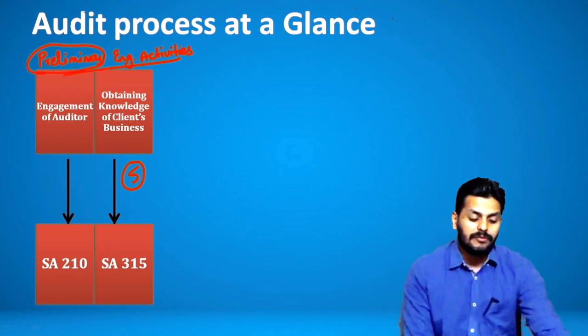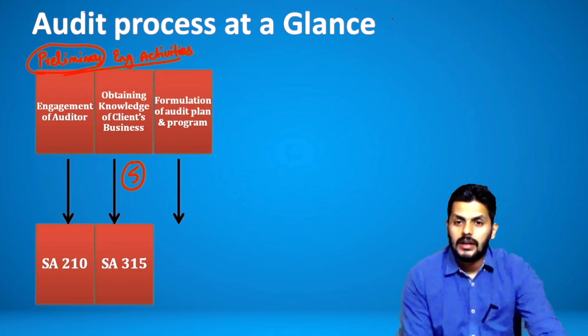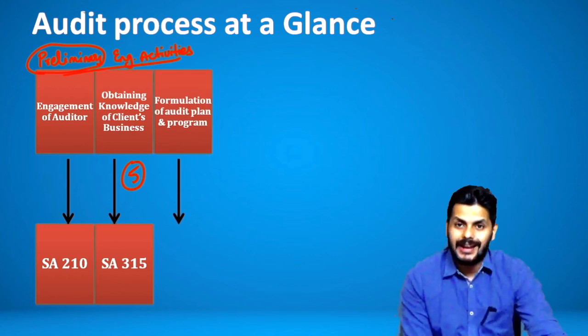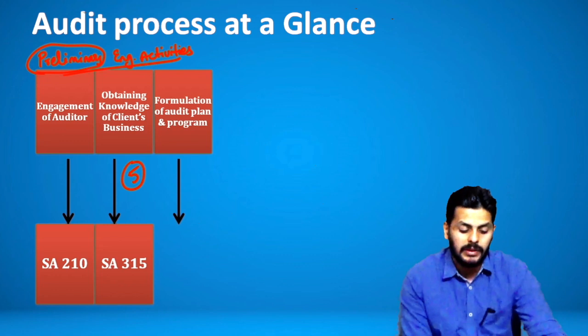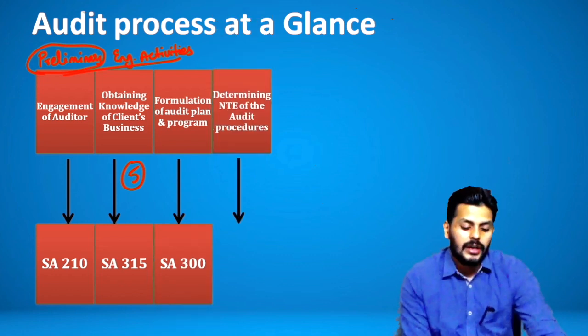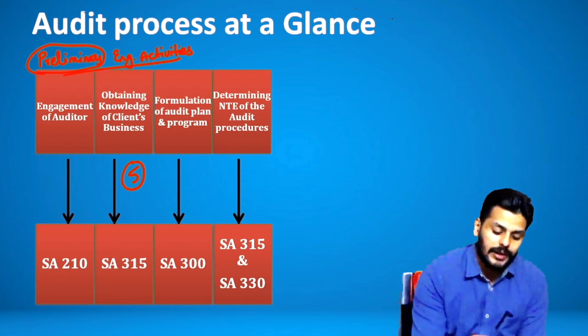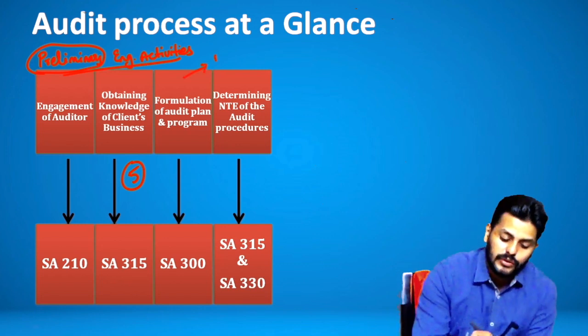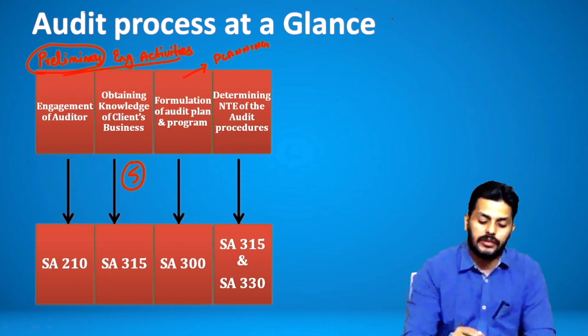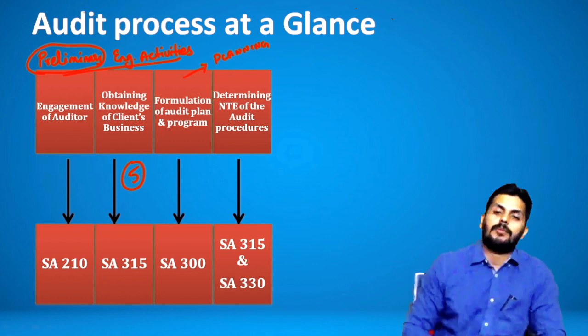Then moving further to the next, these are obviously the audit planning stage. Planning and risk assessment being one of the most important stages here. So these two stages, that is audit planning. Now this exclusive phase completely is of planning, and planning paves way for doing the further audit procedures.